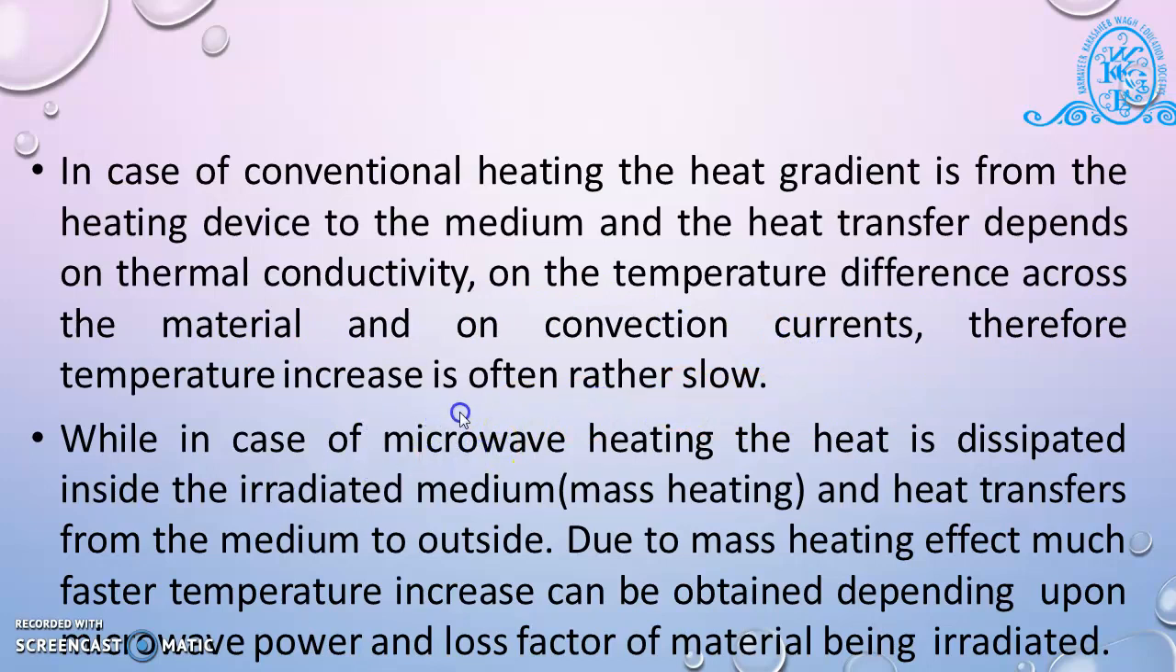While in case of microwave heating, the heat is dissipated inside the irradiated medium and heat is transferred from the medium to the outside. Due to the mass heating effect, a much faster temperature increase can be obtained depending upon microwave power and loss factor of the material being irradiated. This is the main difference between conventional heating and microwave heating. The rate of increasing temperature is faster as compared to conventional heating.